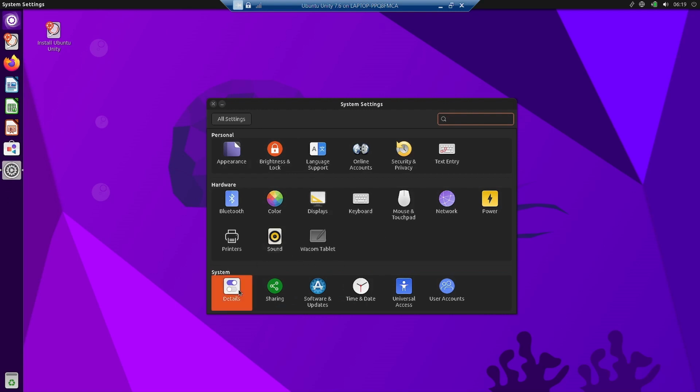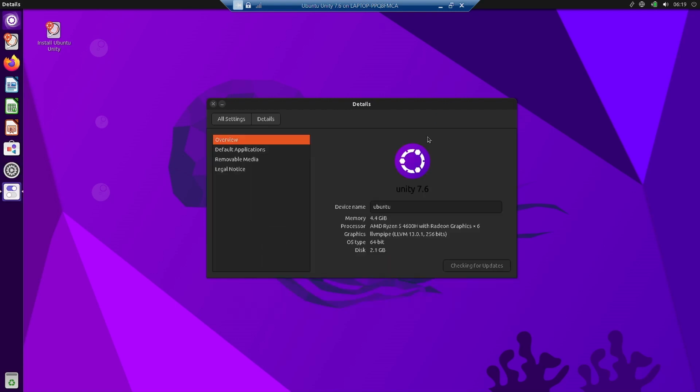Now in the system, let us check out the details. So this is the system overview. You can see it here. Memory is 4.4 GB. So this is the RAM allocated to this virtual machine. Processor, you can see this is my processor, AMD Ryzen 5 4600H with Radeon Graphics x 6. And this is the OS type. It is 64-bit Ubuntu Unity 7.6 desktop. Disk, right now the virtual disk size is 2.1 GB.